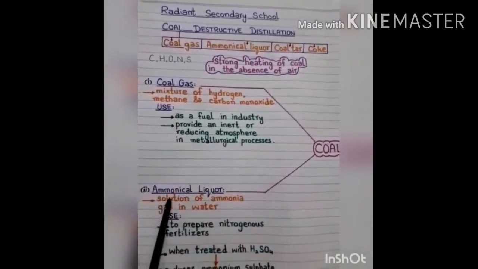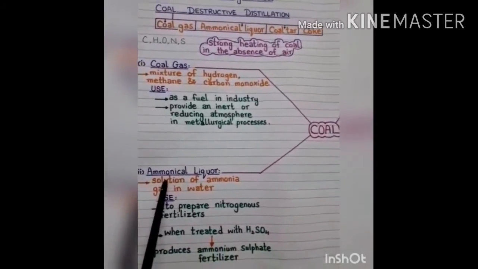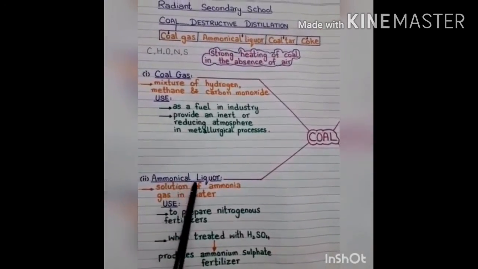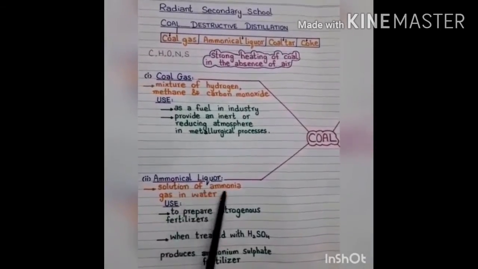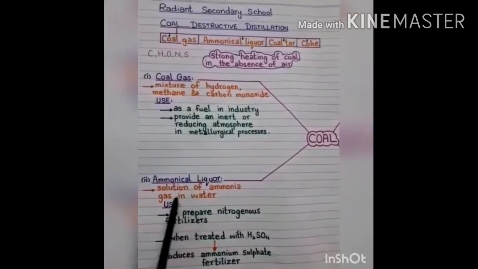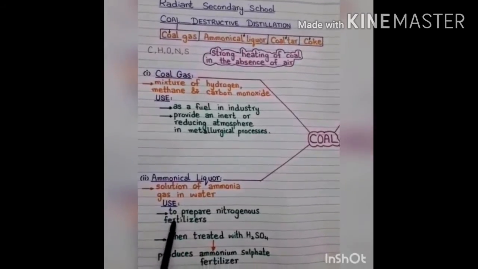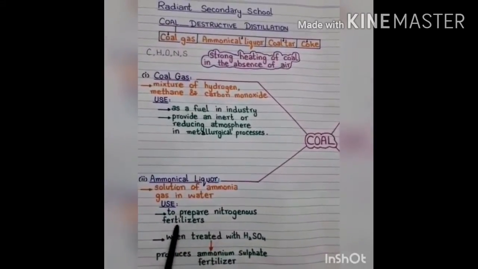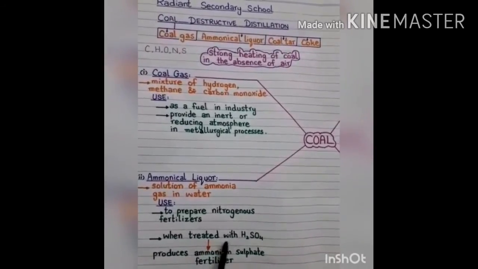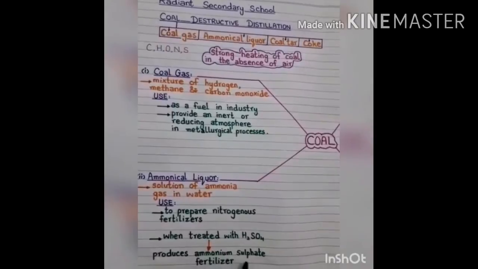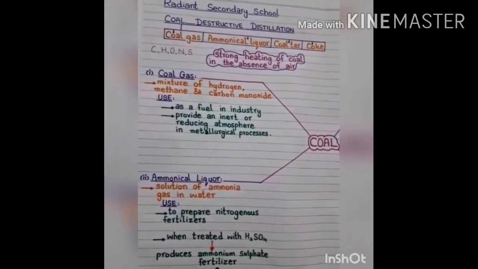Now, the second product as a result of destructive distillation is ammonical liquor. Ammonical liquor is a solution of ammonia gas in water and it is used to prepare nitrogenous fertilizers. When treated with sulfuric acid, it produces ammonium sulfate fertilizer.